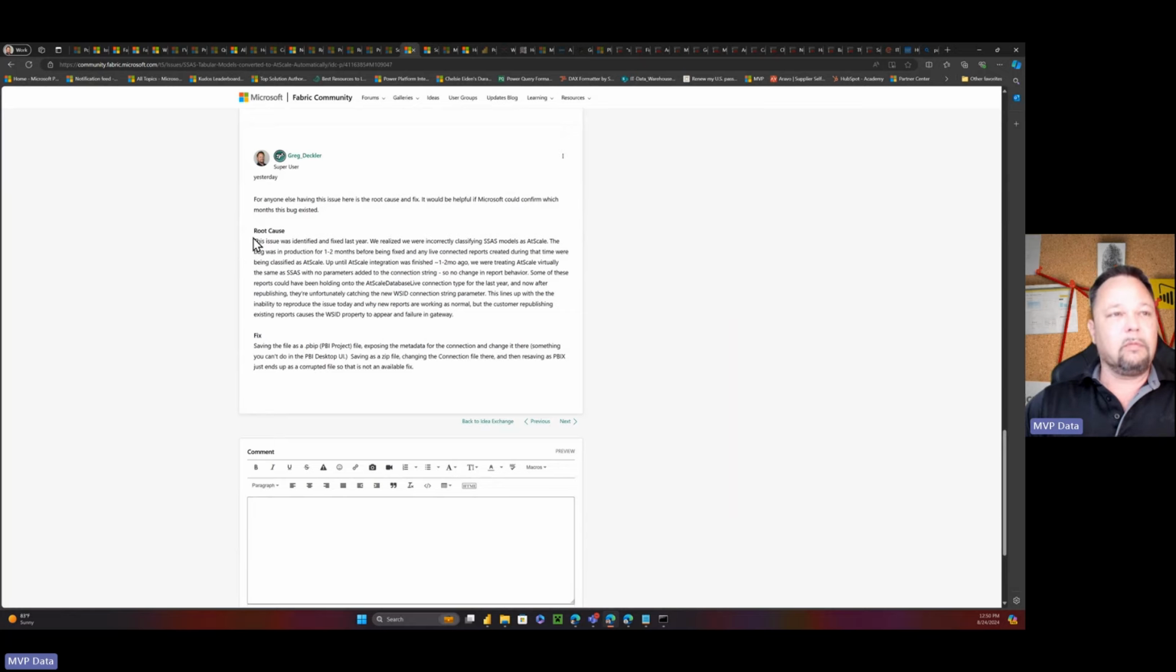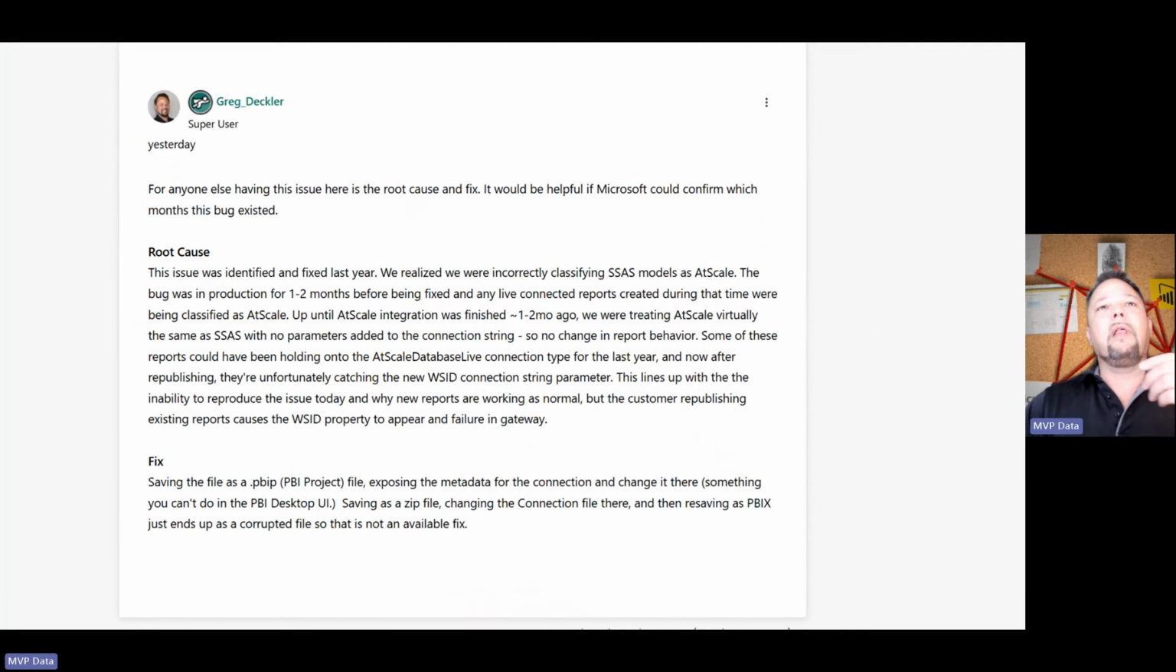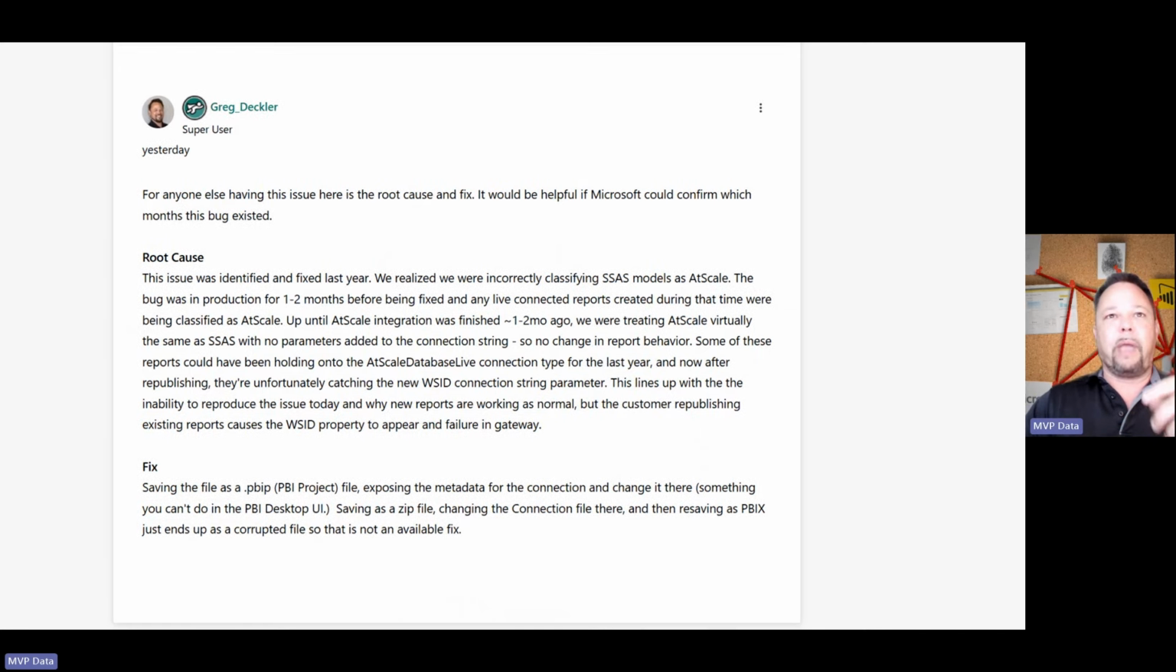This issue was identified and fixed last year, it says. We realized we were incorrectly classifying SSAS models as AtScale. The bug was in production for 1 to 2 months before being fixed, and any live connector reports created during that time were being classified as AtScale. So there's basically metadata being kept around. And then when they patched it, apparently when you open that file the next time, it's like, oh, that's an AtScale connection, not an SSAS live connection, because in future versions of Power BI Desktop. Okay, fine. So anyway, you can go out here and read about this.